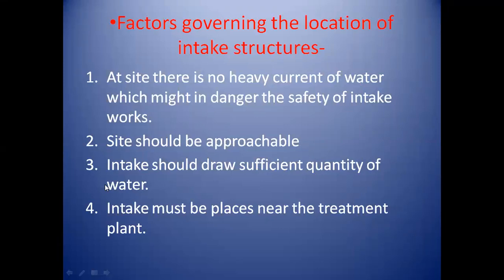Third, the intake should draw a sufficient quantity of water, and this water is provided to the water treatment plant. Fourth, the intake must be placed near the treatment plant. The distance between the intake structure and the water treatment plant should be very small.